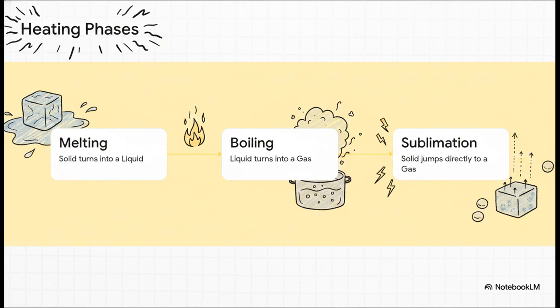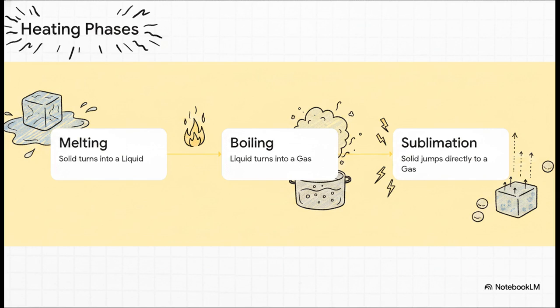Step 1 is melting. You heat up a solid, and the particles vibrate so violently that they finally break free from their rigid grid, melting into a liquid. Step 2 is boiling. Keep blasting that liquid with heat, and the particles move so fast that they completely shatter those moderate attractive forces and escape right into the air as a gas.